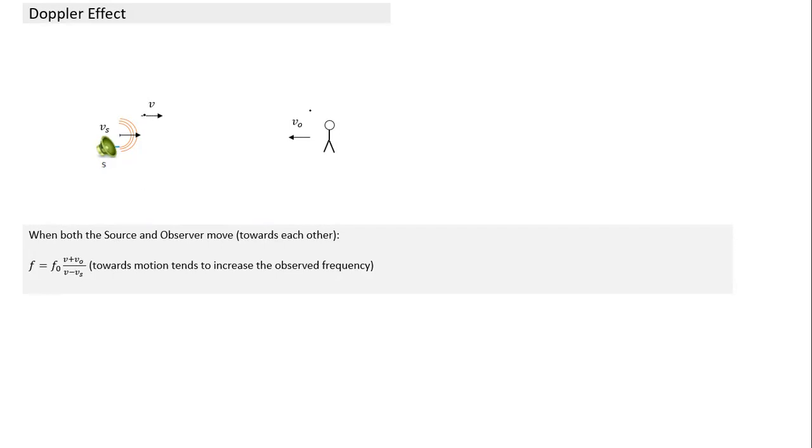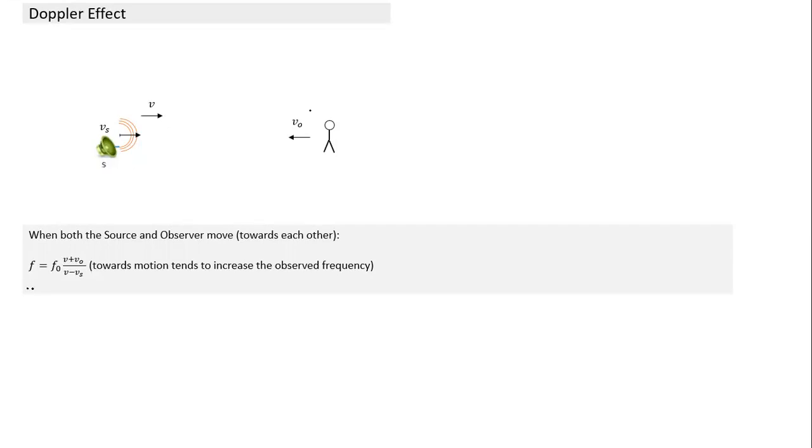What if they are not moving towards each other? Say the source is moving in this direction, but the observer is moving away. What we need to do here is reverse the sign of Vo. So if both are moving towards each other, the sign is plus for the observer in the numerator and minus for the source in the denominator. You have to remember the formula.